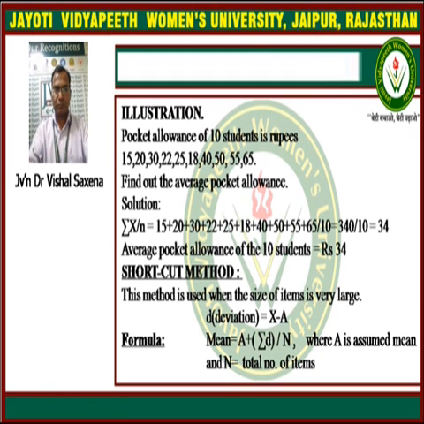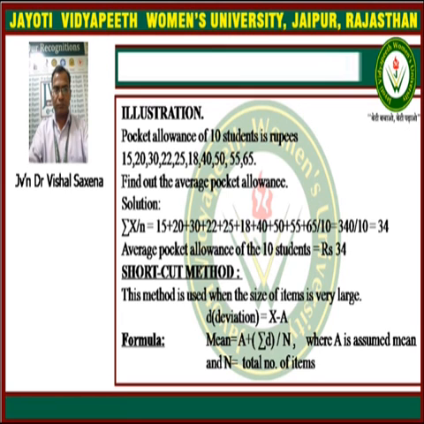The arithmetic mean in this case is given by summation x upon n, that means the sum of data divided by the number of data. Here we have 10 data, and the sum of the data is 340. So the arithmetic mean is equal to 340 upon 10, which is equal to 34.